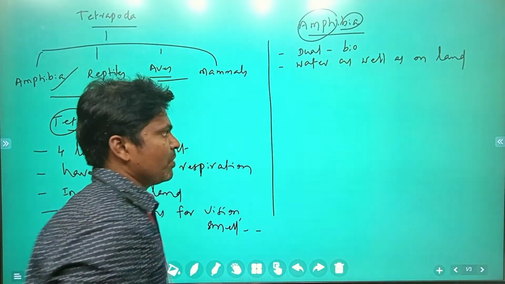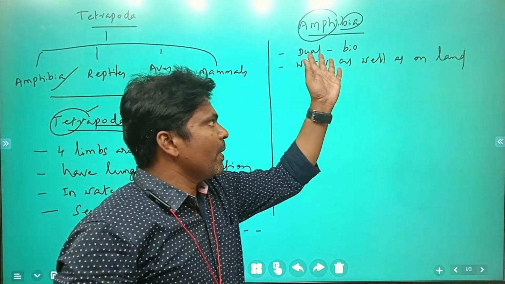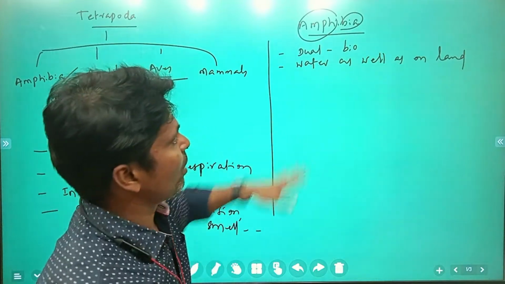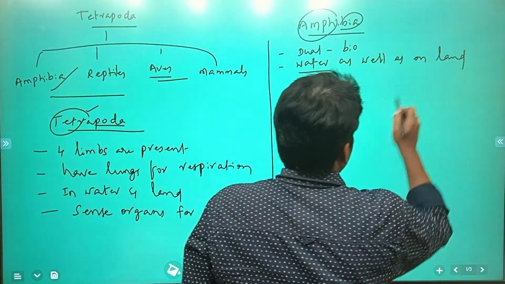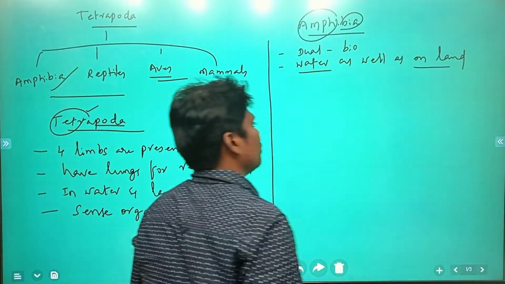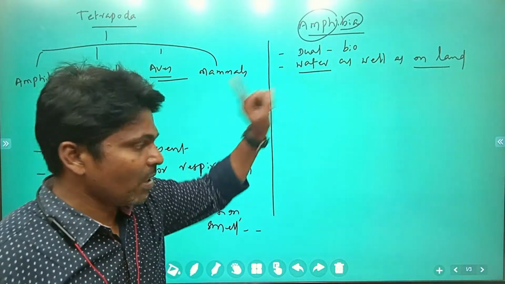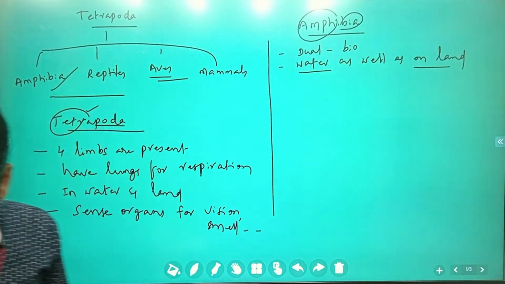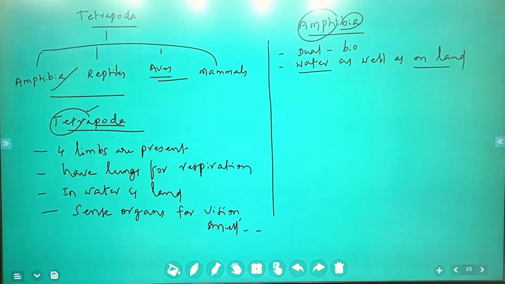These organisms are present in water as well as on land. They can survive in water, and they can also survive on land. You understand what I am going to say? And these organisms are cold-blooded animals.